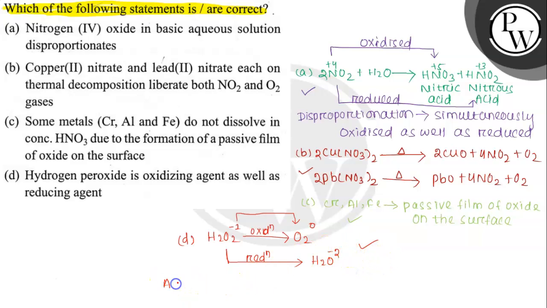So all four options, that is statements A, B, C and D, are correct. This is correct, this is also correct, this is also correct, and this is also correct. So options A, B, C and D are all correct. Hope you understand it well.